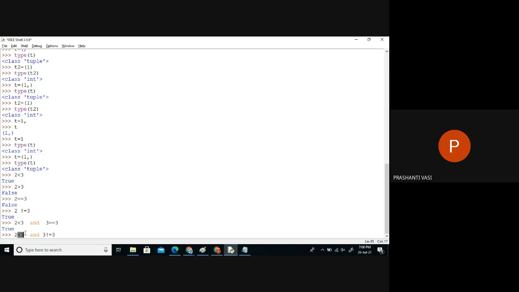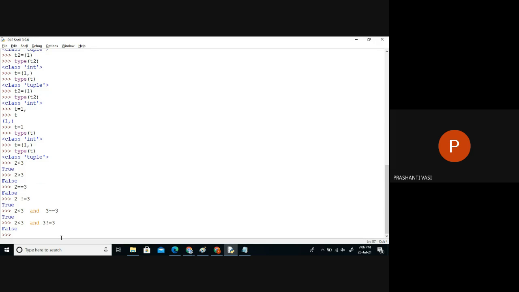Only the first answer is true, the second answer is false. And means you should satisfy this as well as this. Both should be true. Here, since one answer is false, the total answer is false.